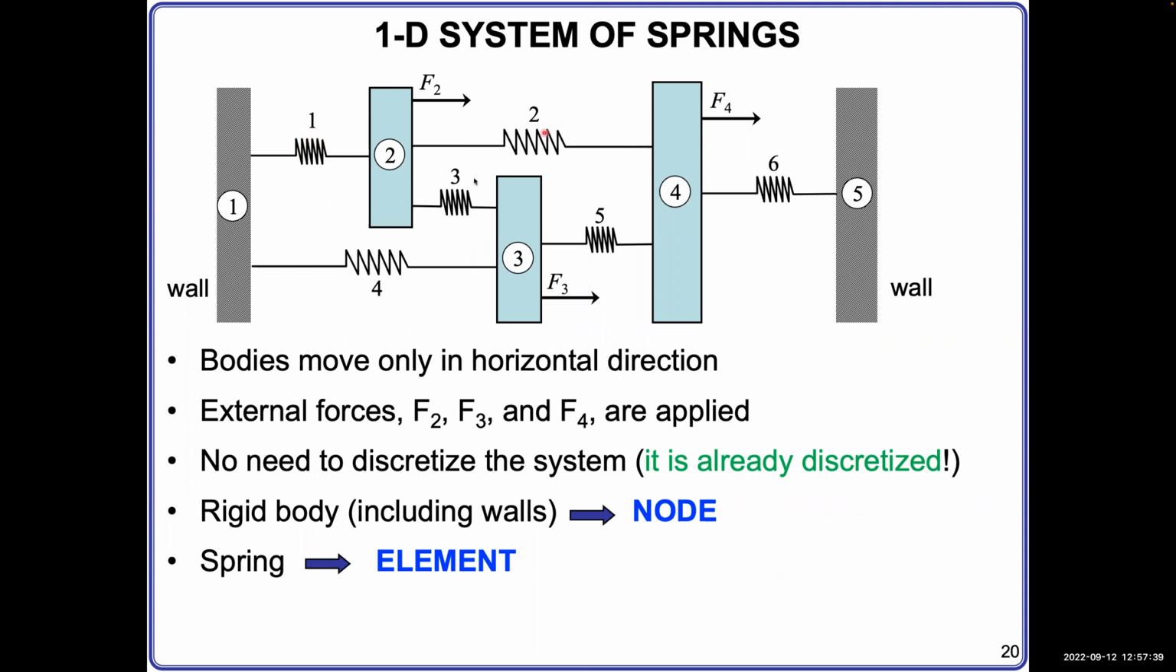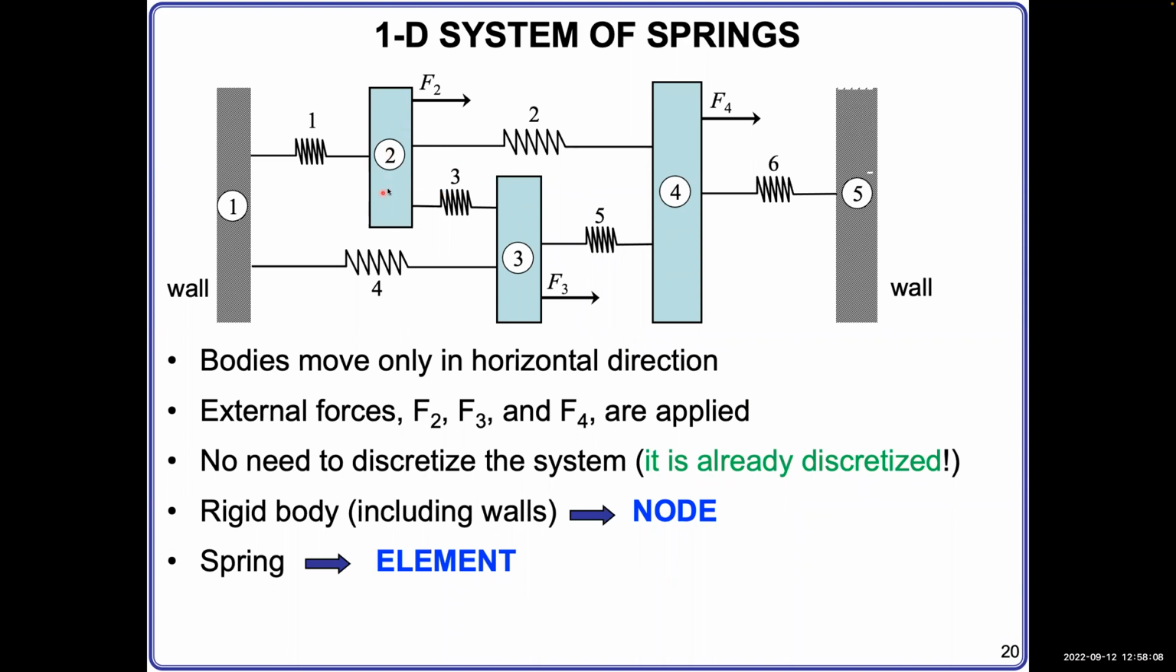The second component is the spring. Those are springs number 1, 2, 3, 4, 5, 6. We have 6 springs in this 1D system. Those springs can deform and can also sustain force. Each spring is called an element. Different springs are connected together through some rigid body.